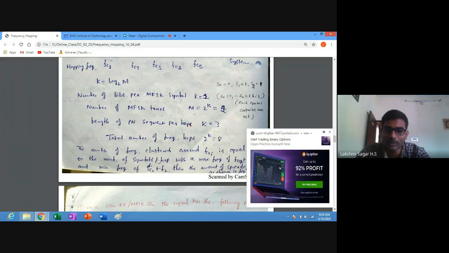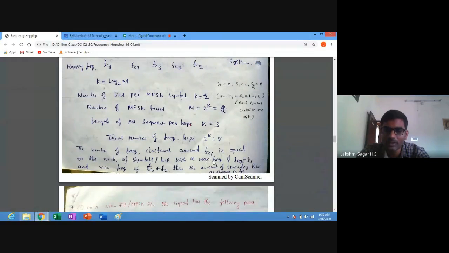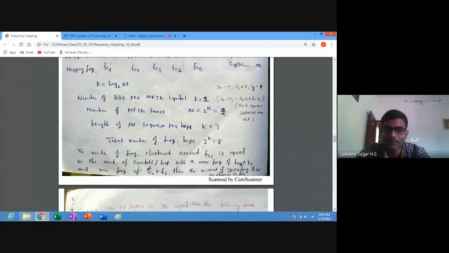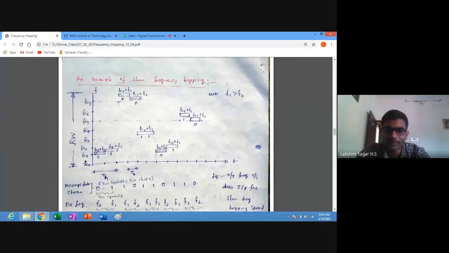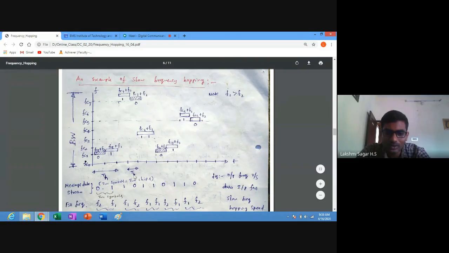Then the number of frequencies clustered around FCI is equal to the number of symbols per hop, with a maximum frequency of FC7 plus F1. The total bandwidth can be considered with respect to the maximum frequency, which is FC7 plus F1, and the minimum frequency, which is FC1 plus F2. That decides the output bandwidth using which we are going to transmit. Here we need to understand F1 is greater than F2.